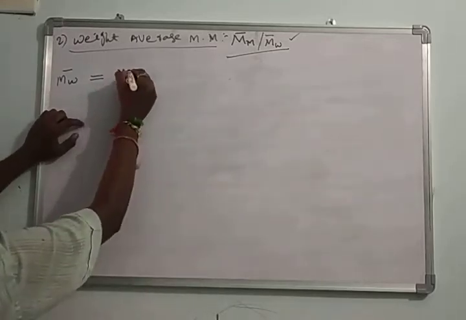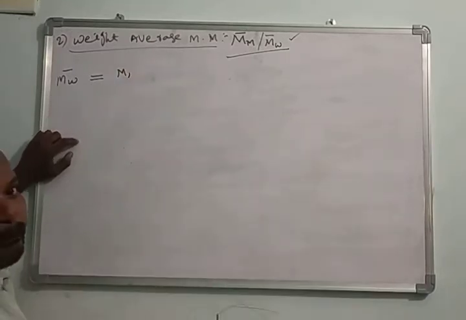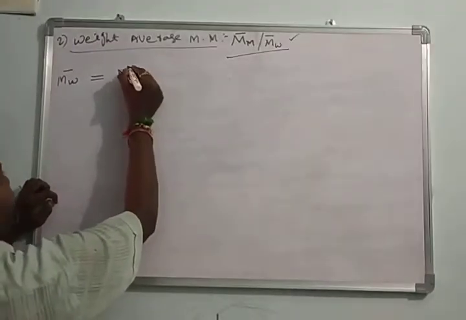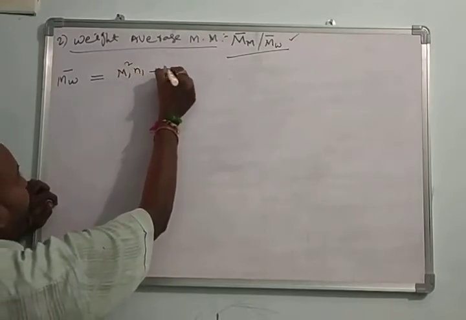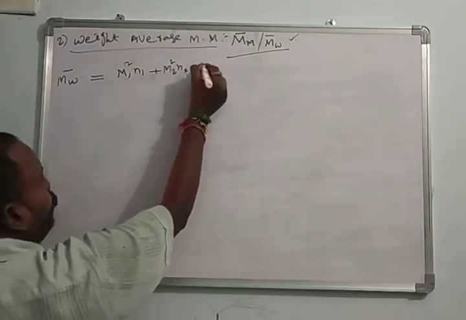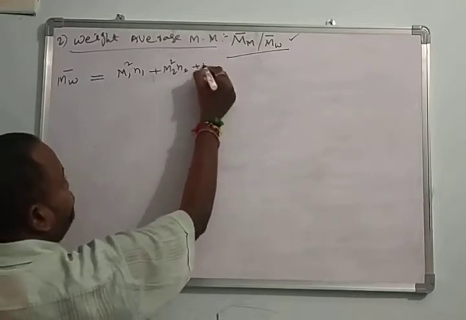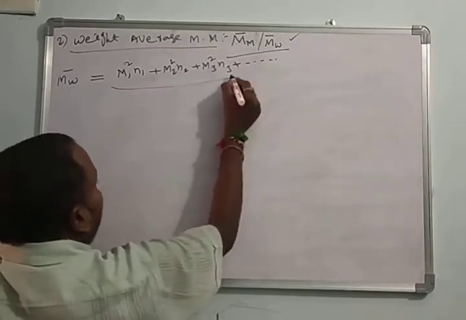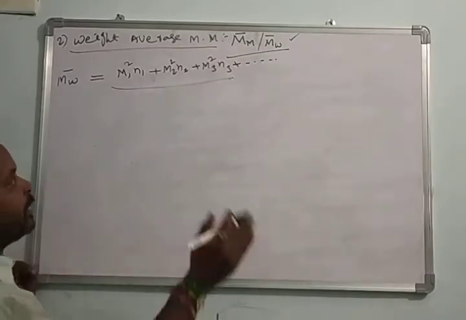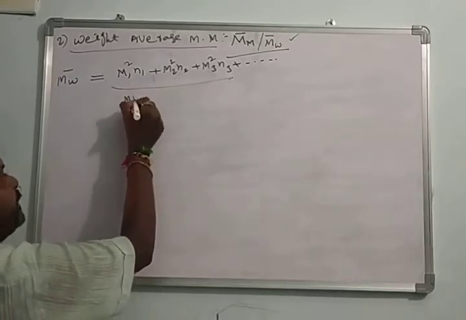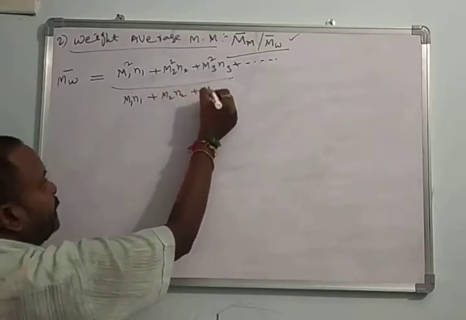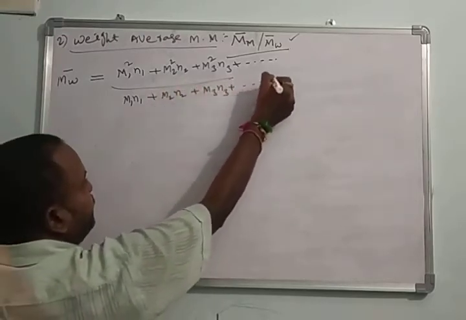If the molecules contain M1, M2 monomers like that mass, and N1, N2, N3 polymers like that: M1 square N1 plus M2 square N2 plus M3 square N3 plus dash, divided by the total mass of the polymer, which means M1 N1 plus M2 N2 plus M3 N3 plus dash like this.